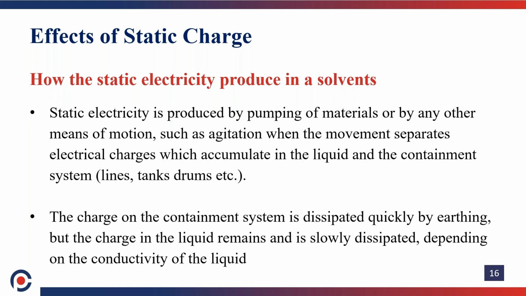In the lines or tanks there is static charge accumulation. The charge on the containment system is dissipated quickly by providing earthing, but the charge in the liquid remains in the liquid itself, and it is slowly dissipated depending on the conductivity of the liquid. So the conductivity of the liquid also plays a major role in static charge.